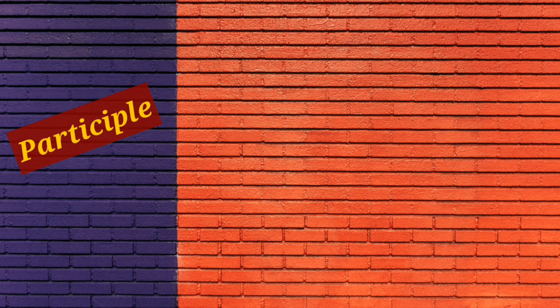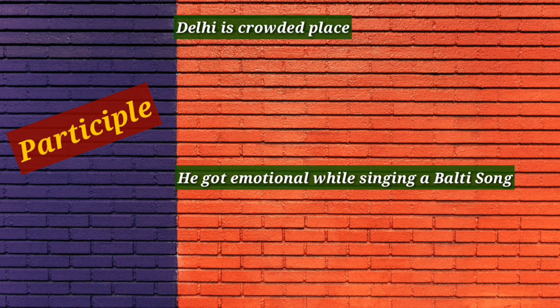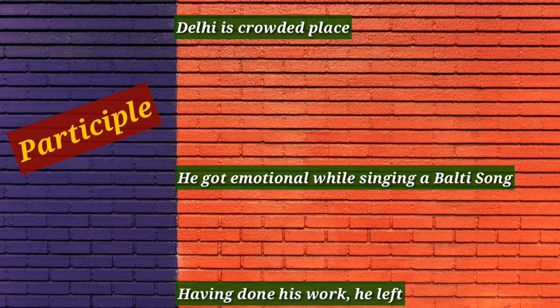Let's try to see through these examples. Delhi is a crowded place. He got emotional while singing a Balti song. Having done his work, he left. In all these sentences, you can see the verbs crowded, singing, and having done are participles. Crowded is a past participle, singing is a present participle, and having done is a perfect participle.